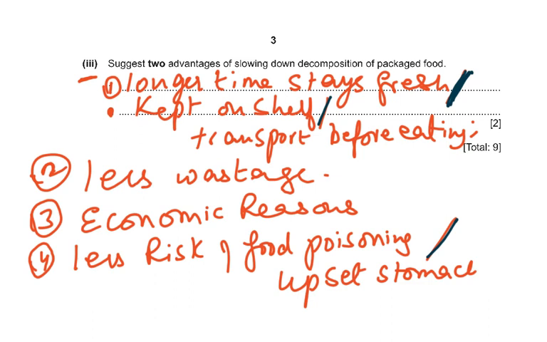And less risk of food poisoning or an upset stomach, because if you eat decomposed fruit or vegetable, well, you're going to get an upset stomach because you're eating all those bacteria and fungi along with that decomposing food. You don't actually eat decomposing fruit.